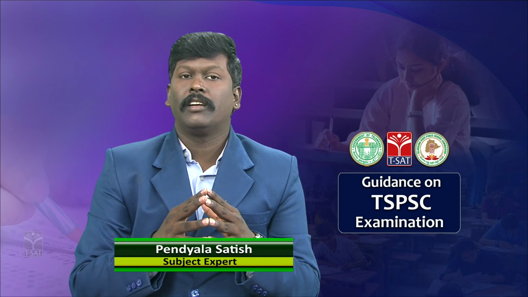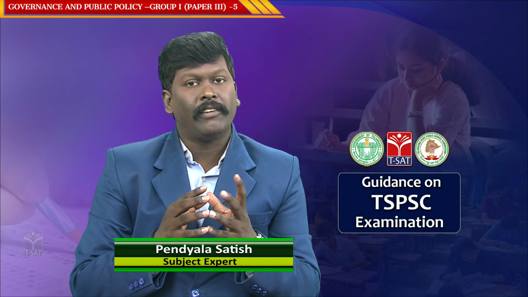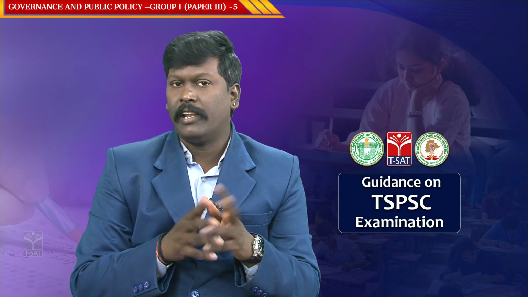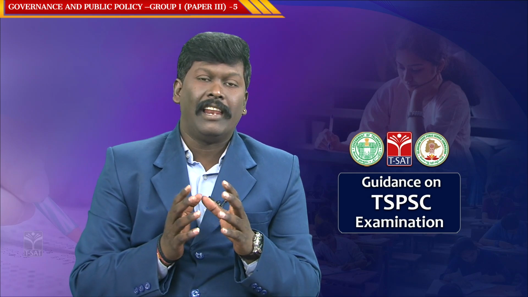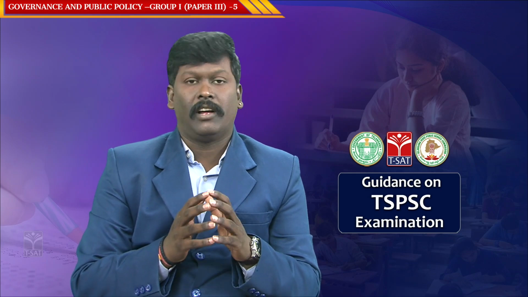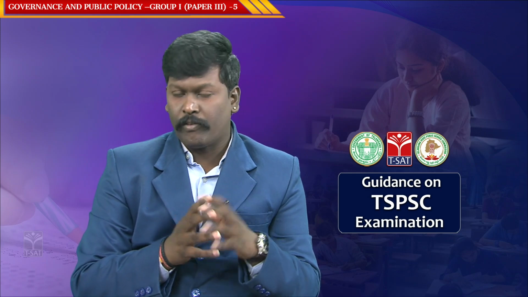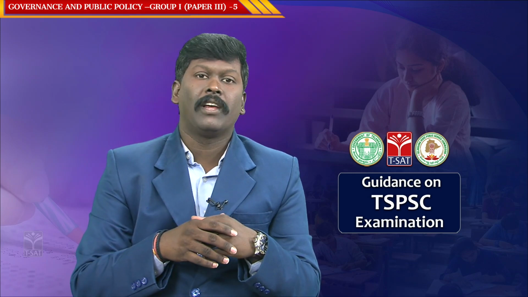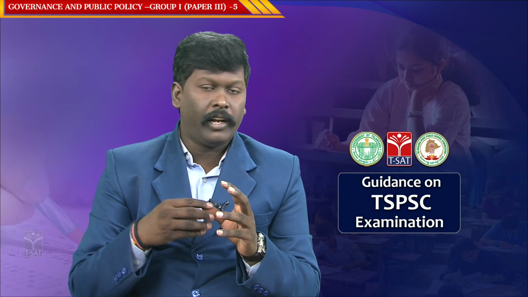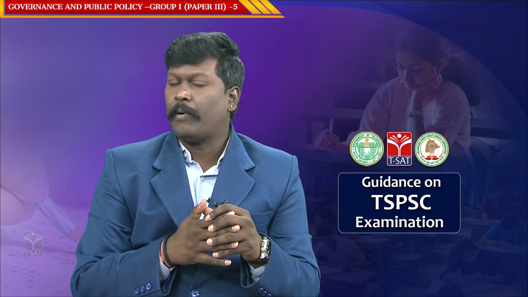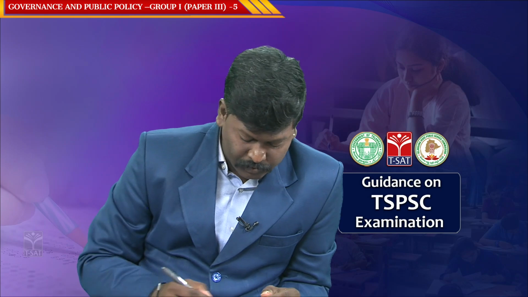As part of this series, we have started the governance and public policy topic. In the last class, we have seen the legal provisions related to directive principles of state policy. We have also seen the definition of authority as given by Max Weber, and what is neutrality, value neutrality and political neutrality as given by Max Weber, bureaucratic theory of organization. Today, let us continue this series of governance and public policy and see further questions. So, let us see the first question.